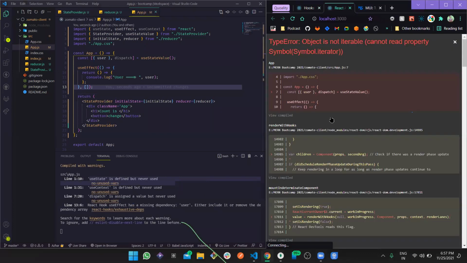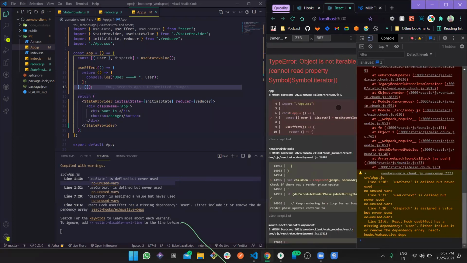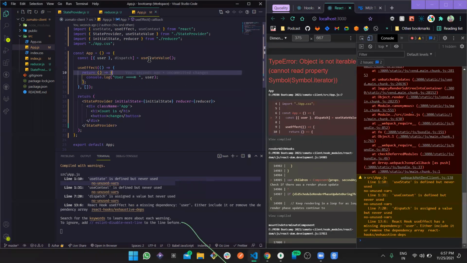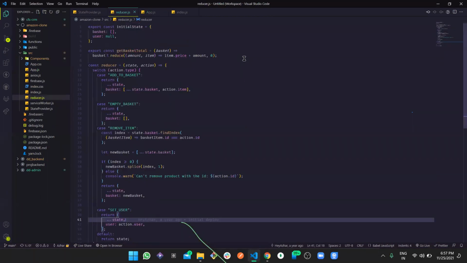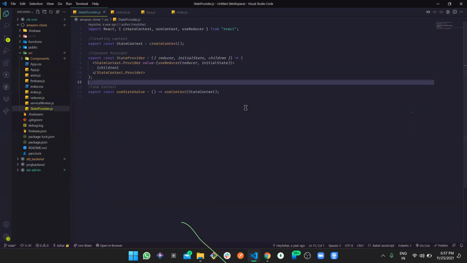Let me open the log. It says object is not iterable. Okay, initial value, and this also shows object is not iterable, which is a bit strange.